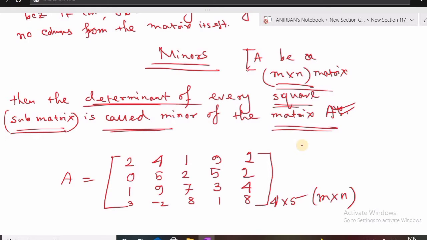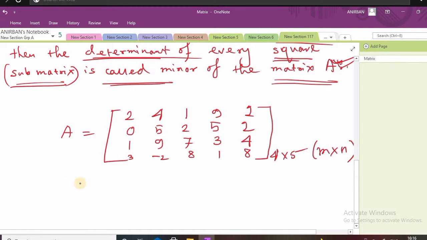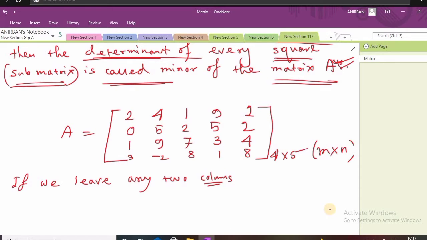Now suppose we leave any column from A. To obtain a submatrix we have to leave columns and rows. If we leave one column from A, we shall get a square submatrix of A of order 4.